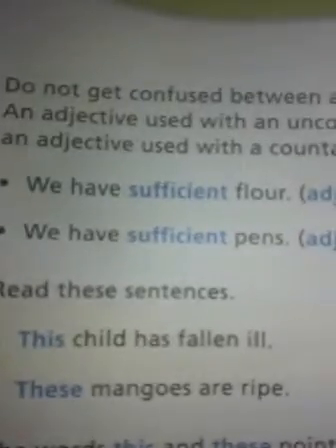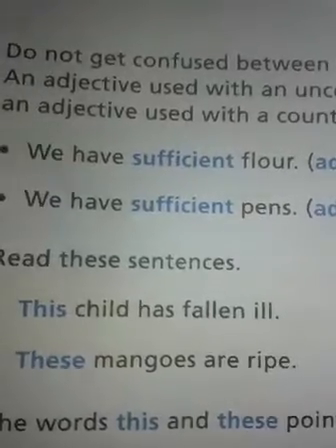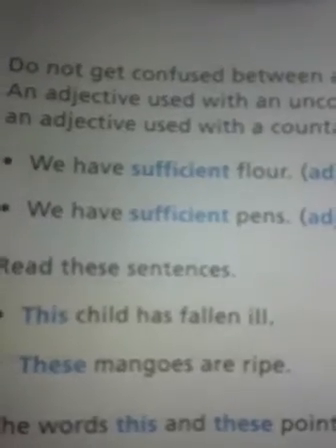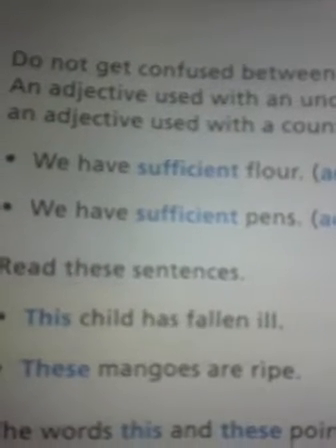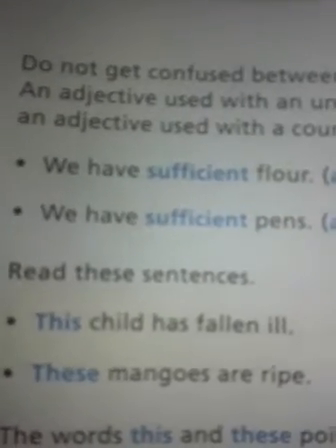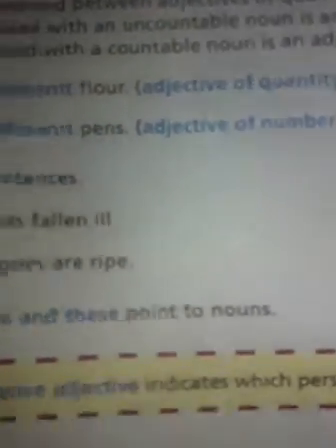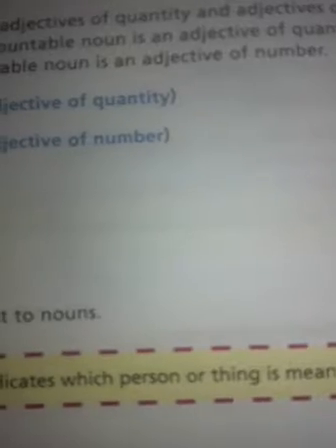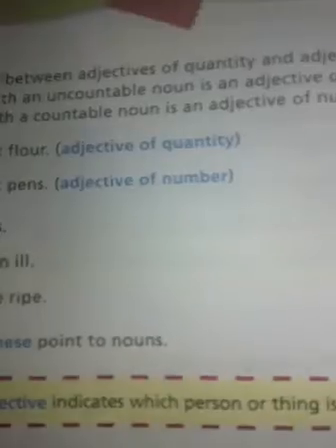This child has fallen ill. These mangoes are ripe. Before child we used this, and before mangoes we used these. These is referring to a plural noun, and this is referring to a singular noun. So the words this and these point to nouns. A demonstrative adjective indicates which person or thing is meant. So a demonstrative adjective tells us which person or thing we are talking about.